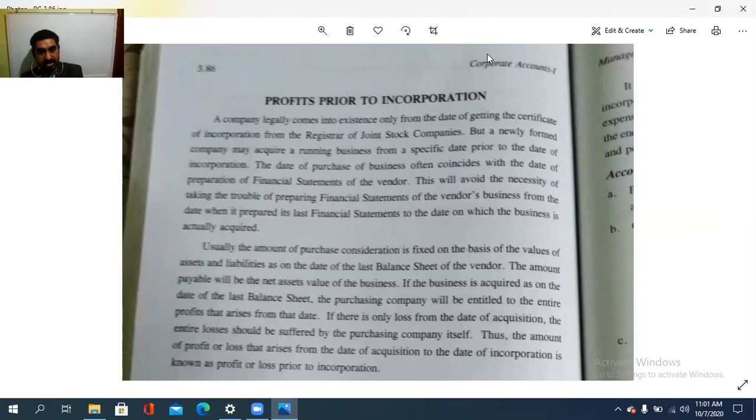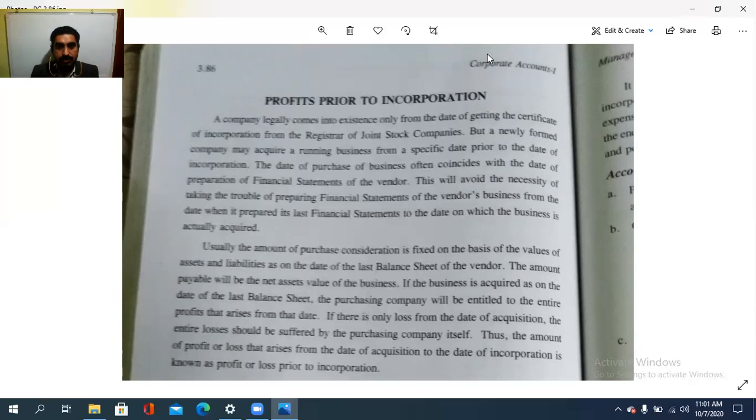That is, the purchase consideration. The amount of purchase consideration is fixed on the basis of the values of the assets and liabilities as on the date of the last balance sheet of the vendor. The amount payable will be the net asset value of the business. If the business is acquired as on the date of the last balance sheet, the purchasing company will be entitled to the entire profits that arise from that date.